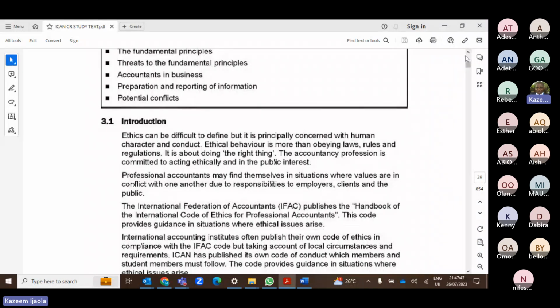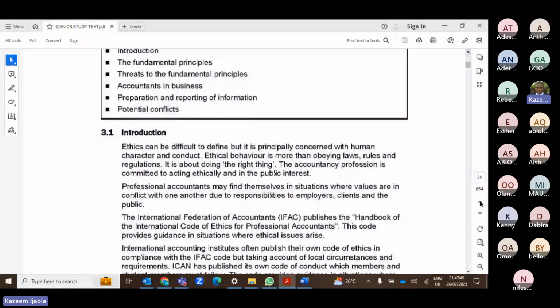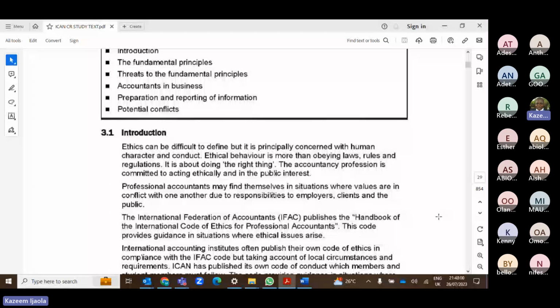Now, this ethics is applicable in all your courses, not only in corporate reporting. It is applicable in every paper. There is ethics even in SFM. In all papers there is ethics, but once one lecturer addresses it for you, you can take that for the rest, so you don't need to keep repeating it in every course.